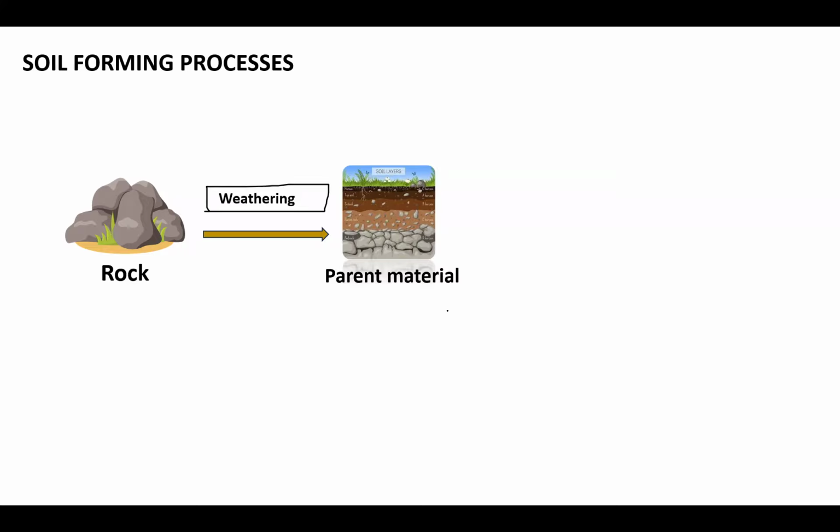And this parent material, with the help of some genetic factors, or what you call soil forming factors, will undergo some soil forming processes. This soil forming process is a very dynamic and very complex process. One or two factors will counterattack each other, or another two factors may end up with the same result. That means there are two types of soil forming processes: one is the specific pedogenic process and the other is the fundamental pedogenic process. We are going to discuss them in this class. Both these processes might simultaneously counterattack each other, or one or two factors will act and end up with the same result, that is, formation of soil.